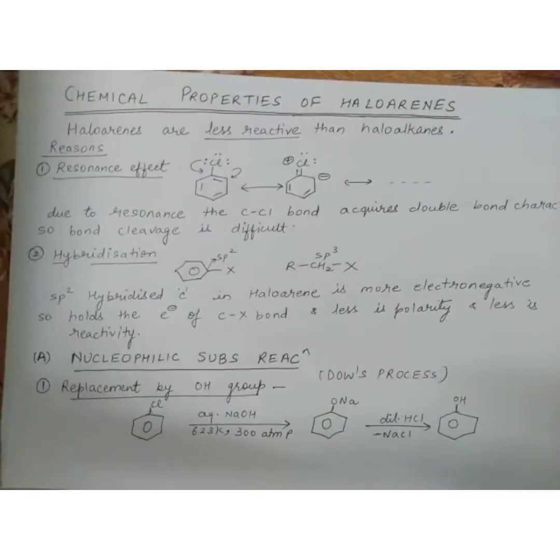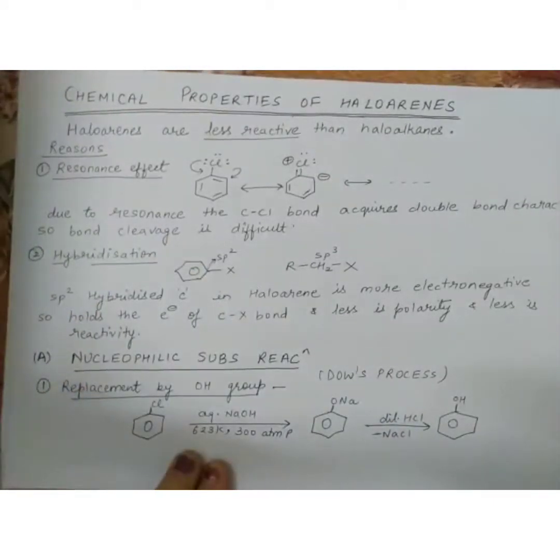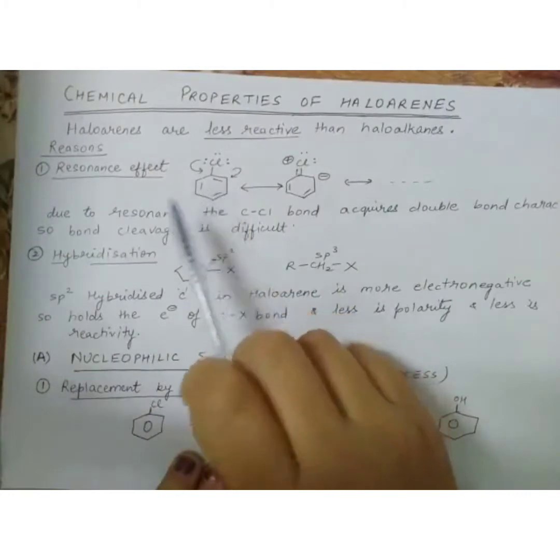Now, what is the reason behind the less reactivity of haloarenes? The first and most important reason is the resonance effect. What is the meaning of resonance effect? We have to make the resonating structures. One example I am taking here is chlorobenzene. We can make the resonating structures because we completed this part in our 11th class. Now, this is the plus R effect.